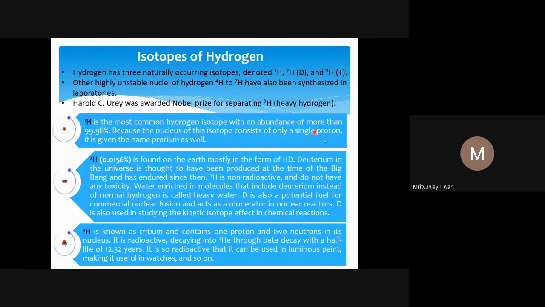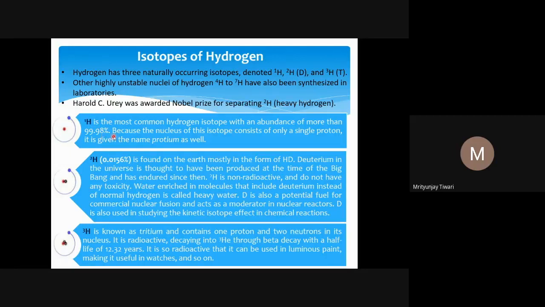If you look at the other properties, hydrogen, which is protium, has only one proton. When we talk about hydrogen, mostly we talk about this, the most common hydrogen isotope, with an abundance of more than 99.98%.